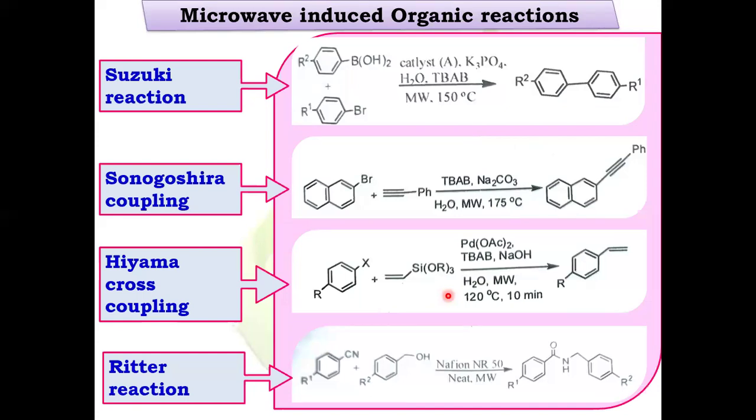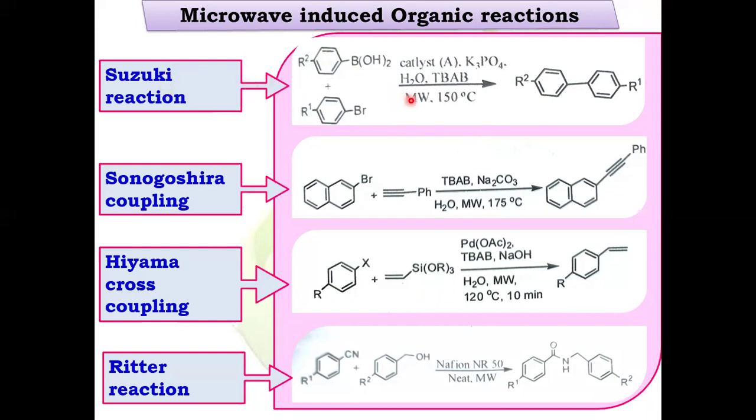Hereafter, we are going to see the organic conversions which are induced by microwave irradiation. These are all coupling reactions. Generally, these coupling reactions can be catalyzed by using palladium salts, which are not very cost effective.